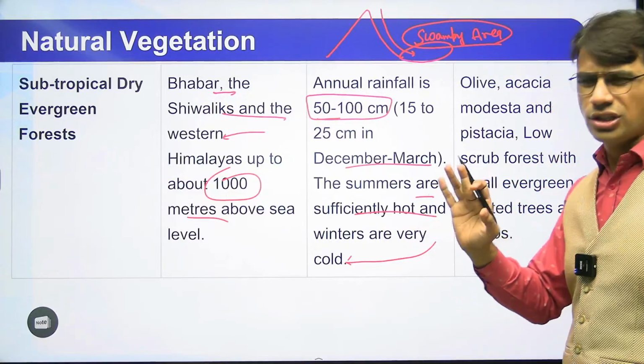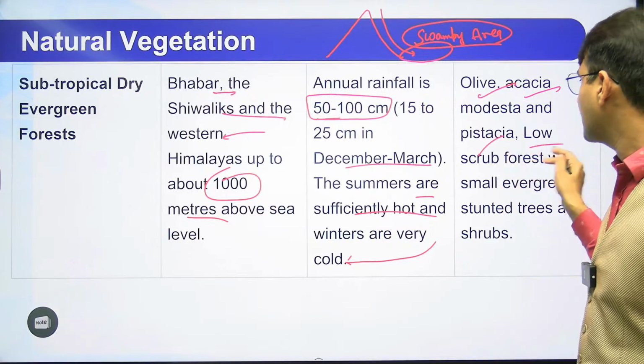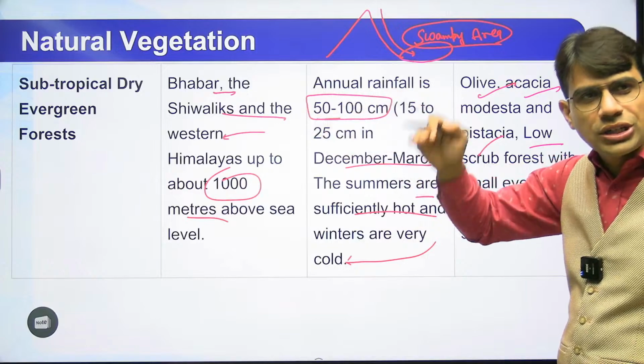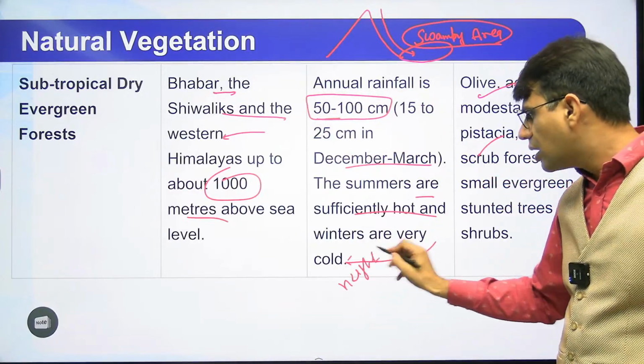Summers are sufficiently hot over there. What kind of species? Olive tree, acacia tree, modestra tree, potassium tree. ये सब shrubs देखने को मिलते हैं. Here the height of the trees starts decreasing. यहाँ पे जो trees की height है वो भी धीरे धीरे कम होना start हो जाती है.